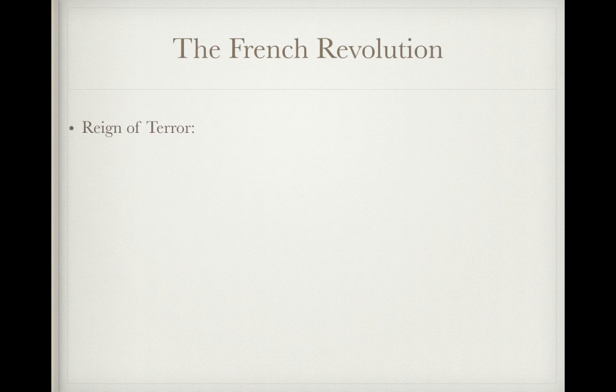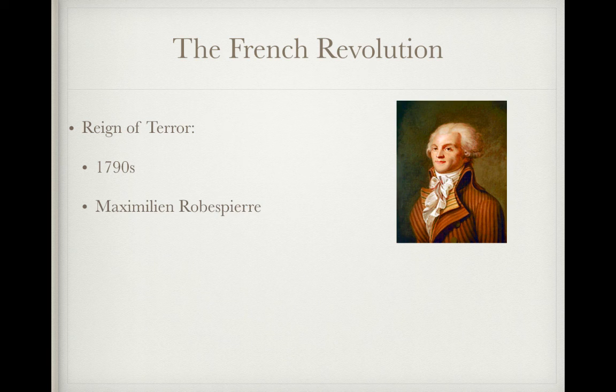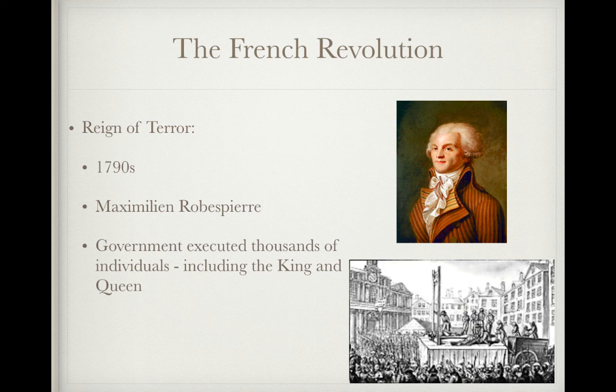In the 1790s in France, we have the Reign of Terror, which was led by Maximilien Robespierre, and this was when the government executed thousands of individuals, including King Louis XVI and his wife, Queen Marie Antoinette. And eventually, Robespierre was guillotined, thus ending the Reign of Terror.